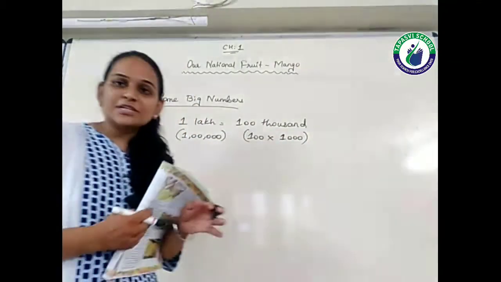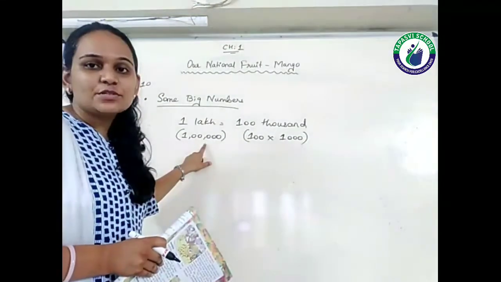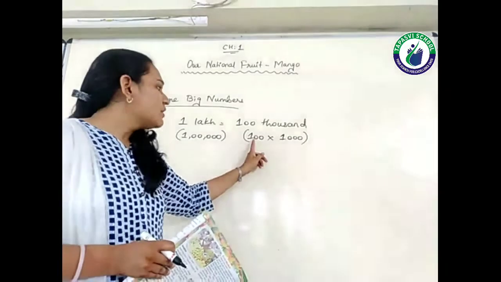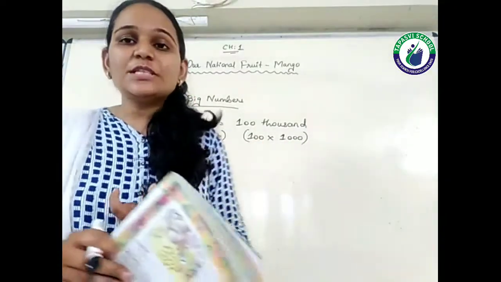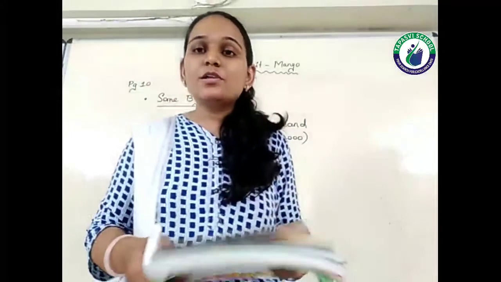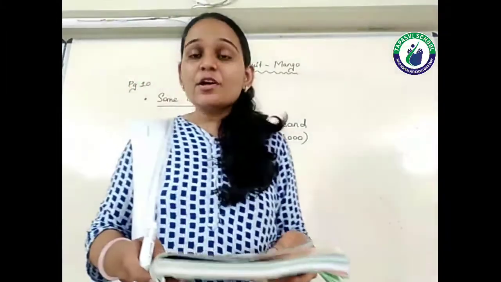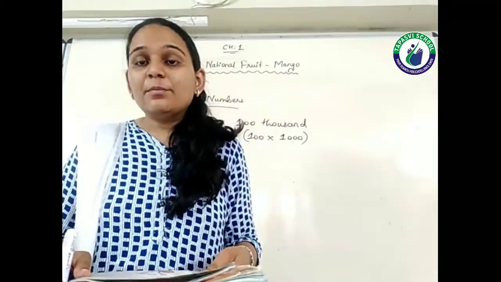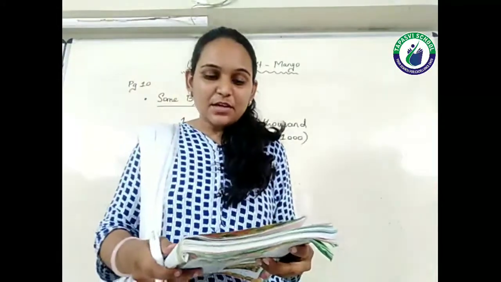Now you just see 1, 2, 3, 4, 5. Total 5 zeros are there. Now here also, if you multiply them, how many zeros will you get? 1, 2, 3, 4 and 5. So that's why they are telling you students that 1 lakh is equal to 100,000. You also know that there are approximately 1 lakh brick kilns in our country. Brick kilns means the place where the bricks are being made.